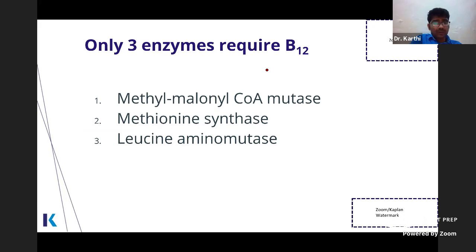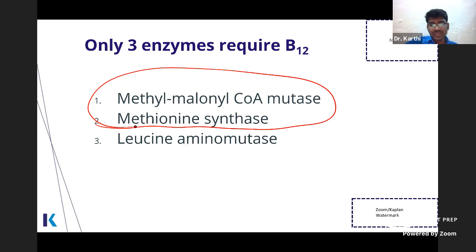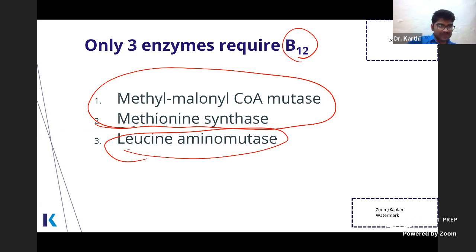Now, I told you to remember these enzymes, which are very few. For example, only 3 enzymes require B12. Out of that, only these two are in the human body: methylmalonyl CoA mutase and methionine synthase. Only these two are the human enzymes that require B12. Leucine amino mutase requires B12, but it is not present in humans.